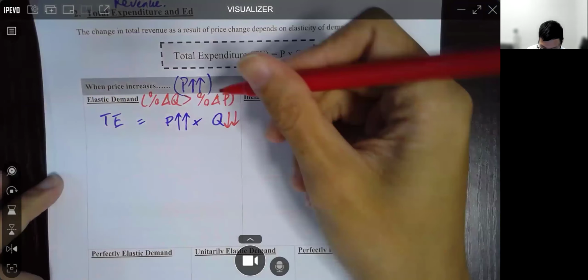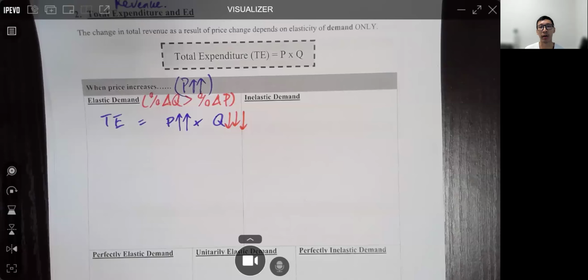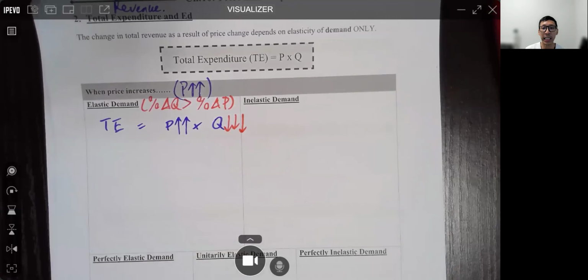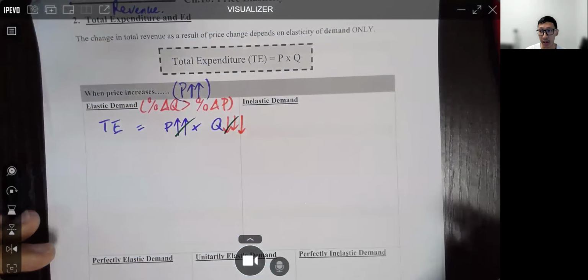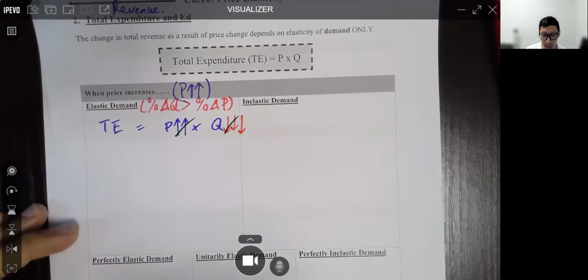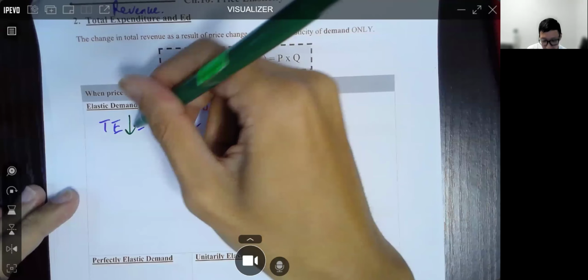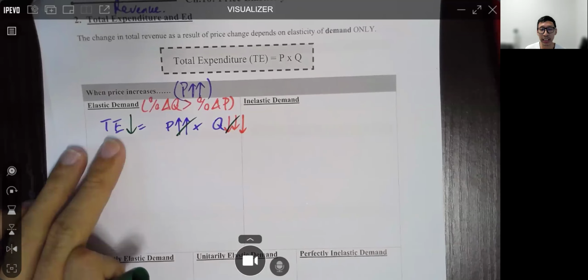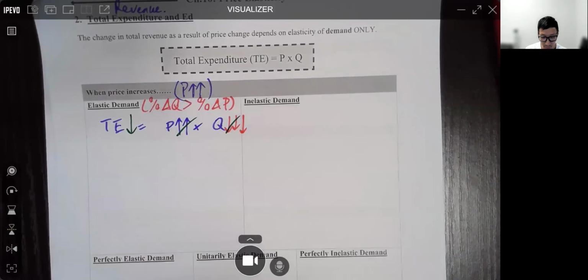Therefore, let's add one more arrow down. Can we then determine how TE changes? Yes. Cancel these two out, and now we have one extra down. It means that total expenditure would go down when the price increases.